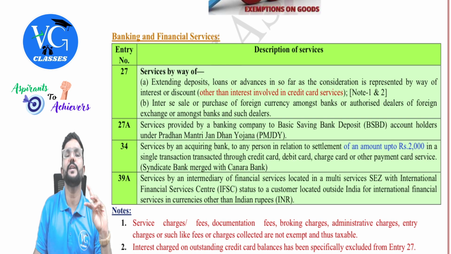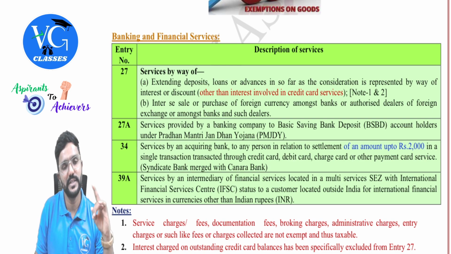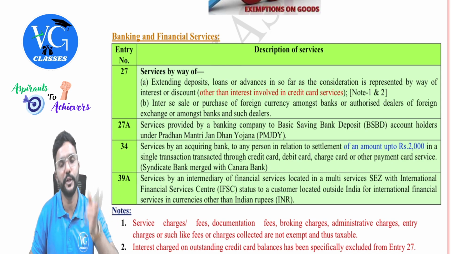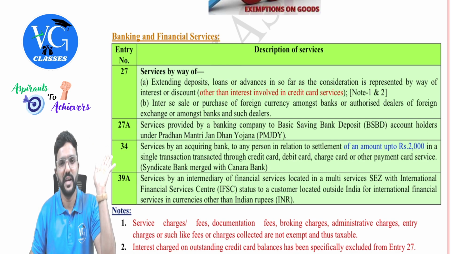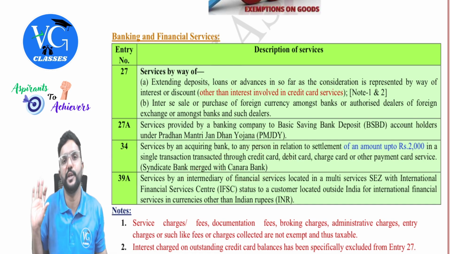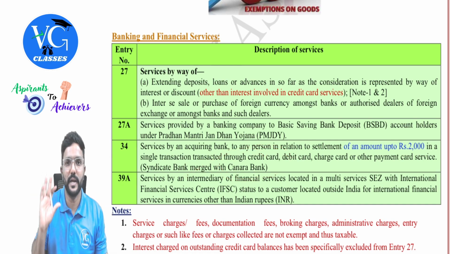Sir, what if the settlement amount is more than 2,000? On the entire amount, GST will be applicable. Clear? This is only when I don't want to continue my account with Canara. I was very loyal to Syndicate. Now Syndicate got merged with Canara. I don't want to continue there, so I want to close my account. For that, they are making a settlement. If the amount is up to 2,000, it is exempt, guys.